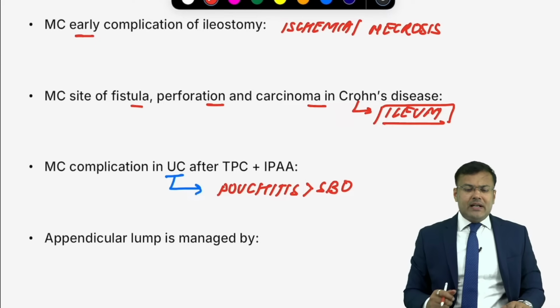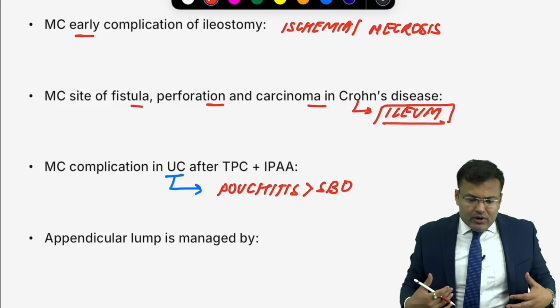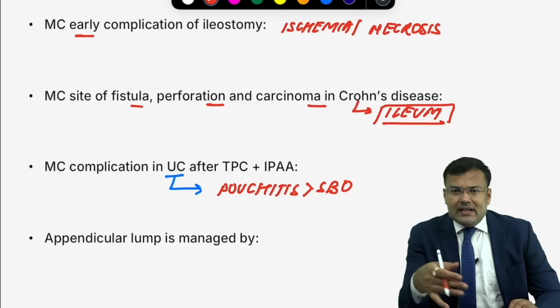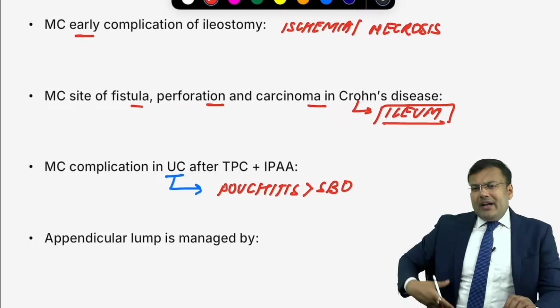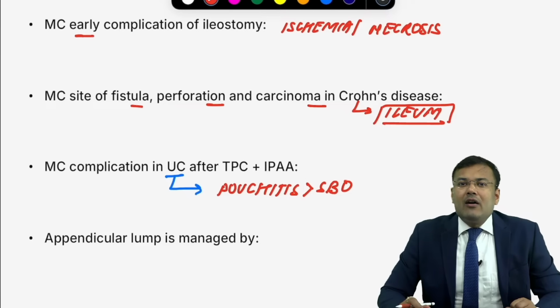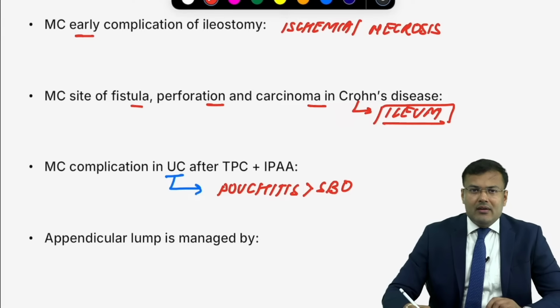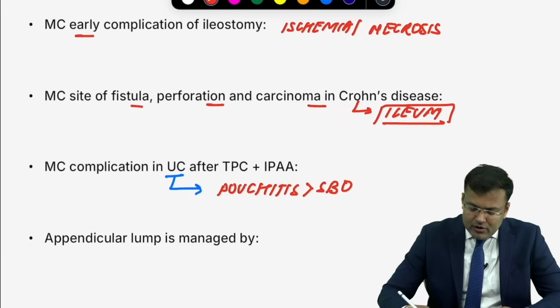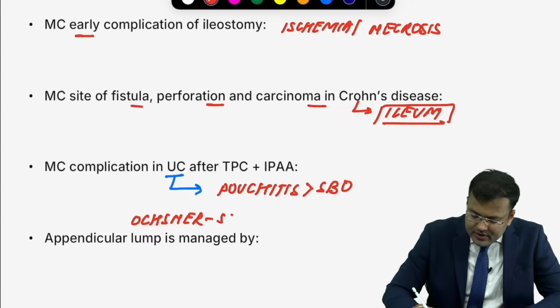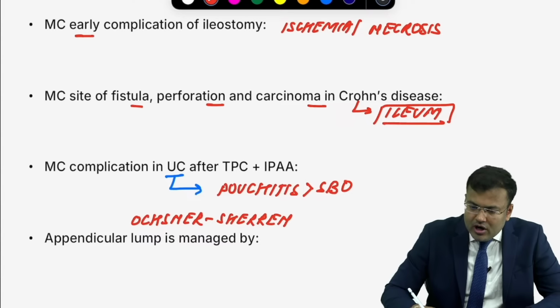Okay. Next question, guys, tell me, if a patient is having appendicular lump, what is the clinical scenario? 3-4 days after appendicitis, patient came to you. In right iliac fossa, there is an appendicular lump, and then question is asked, how to manage this patient? Tell me, which regimen we follow? Ochsner-Sherren regime. So these patients are managed by Ochsner-Sherren regime.